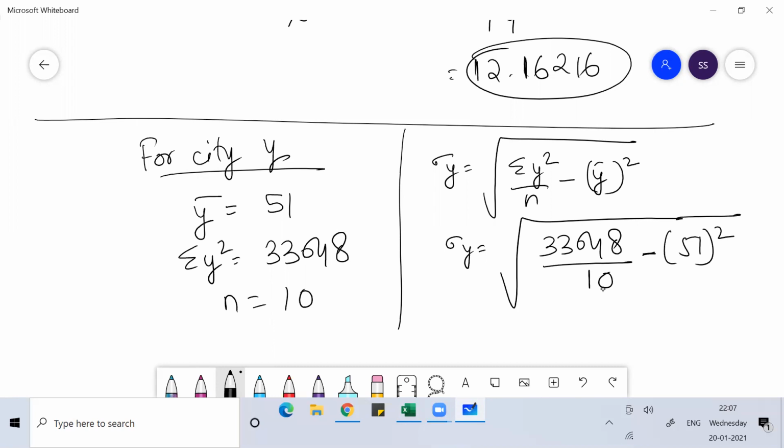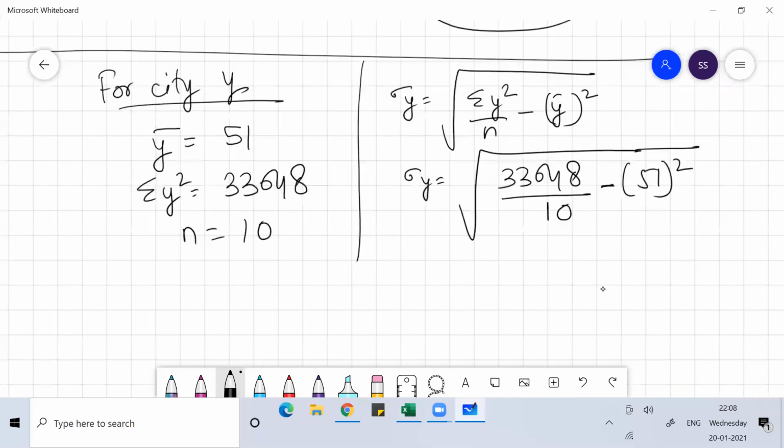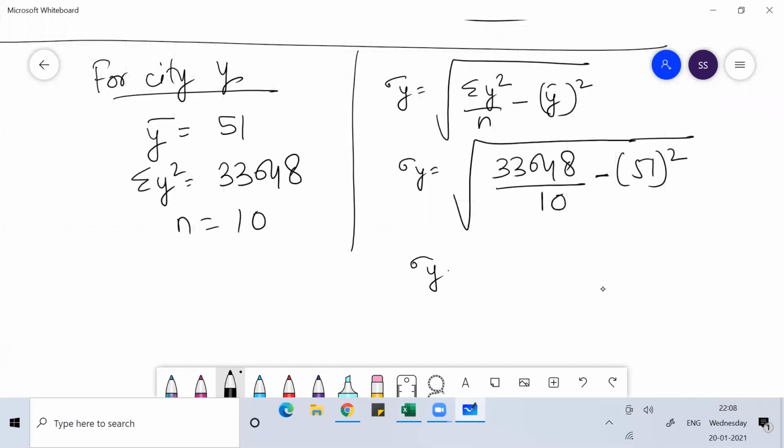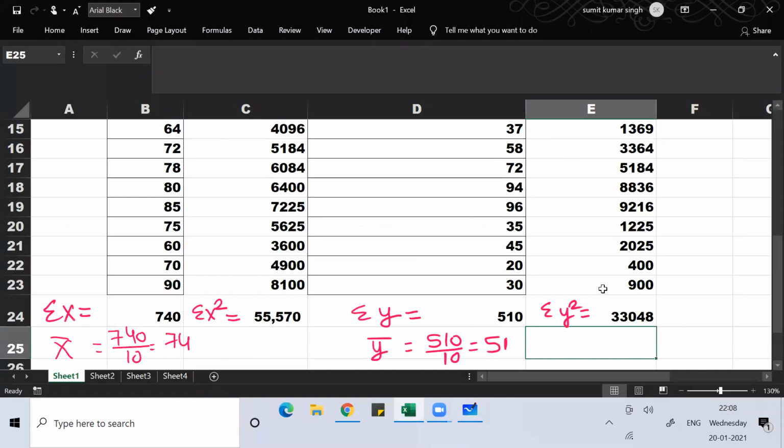51 square is 2601, I believe so. I hope I'm not wrong. So the standard deviation of y is the square root of 3304.8 minus 51 square. 51 square is 2601. Okay, so do this, find this value.